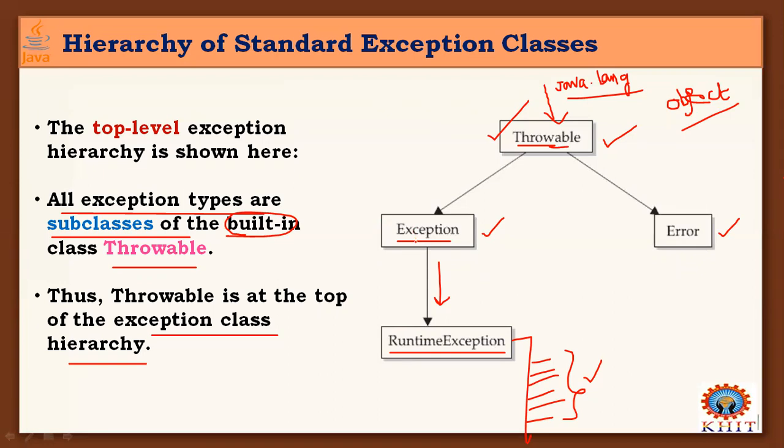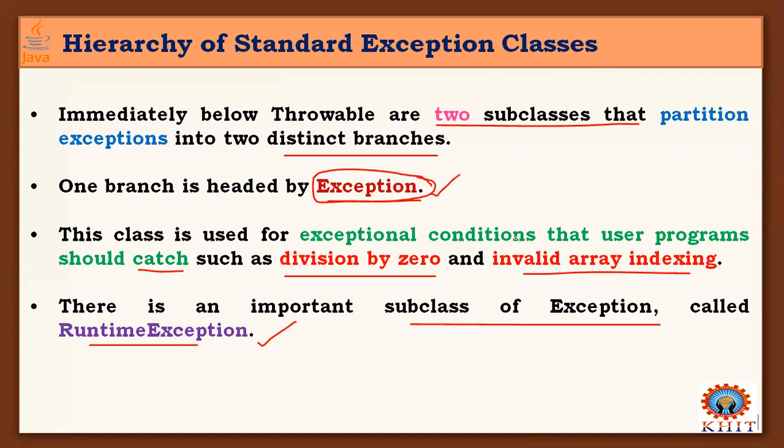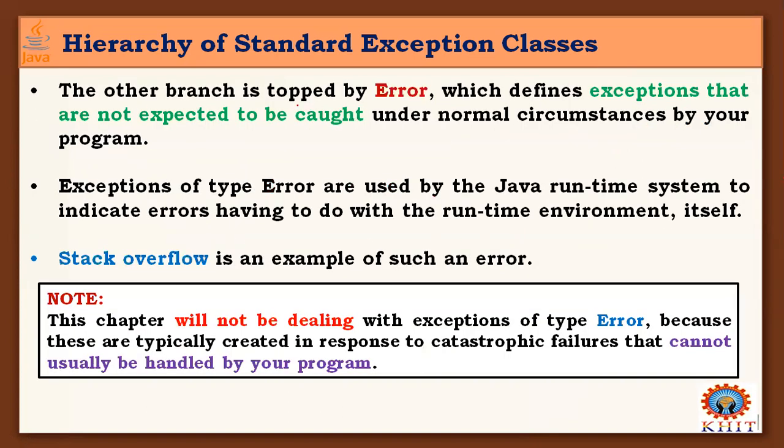The Exception class has a subclass called RuntimeException, and it holds all the types of runtime exceptions. The other branch is topped by Error. The Error class defines exceptions that are not expected to be caught under normal circumstances by your program. We are unable to catch these types of exceptions, and we are not in a position to catch and handle them.